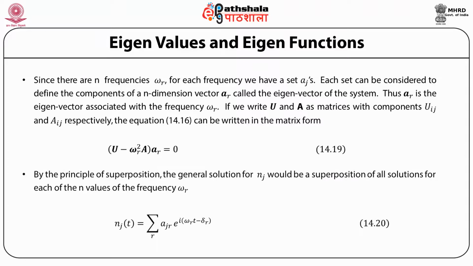Then, by the principle of superposition, since we have a linear homogeneous equation, the general solution for eta j would be a superposition of all solutions for each of the n values of frequencies. Therefore, the general solution eta j at time t can be written as a linear superposition, sigma over r of A jr e to the power i omega r t minus delta r.